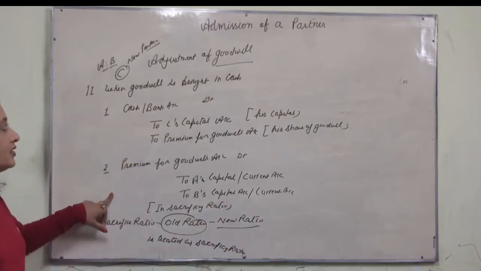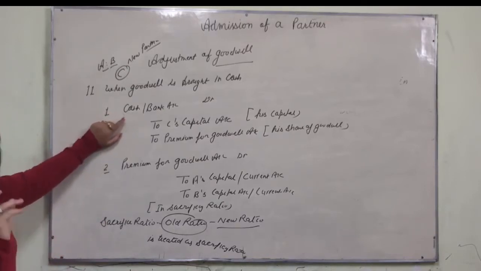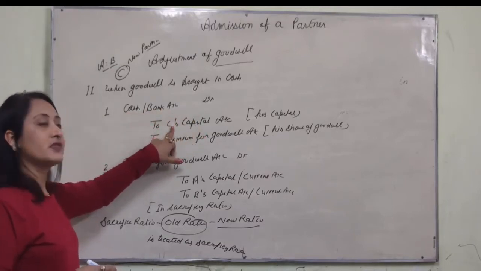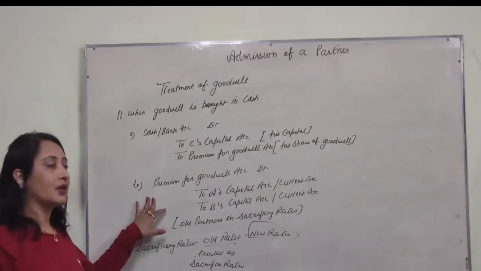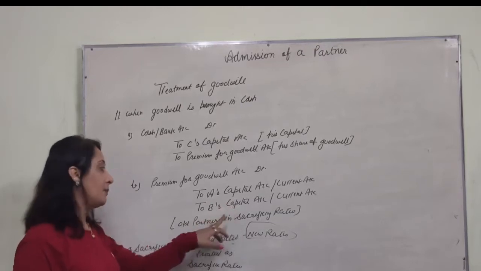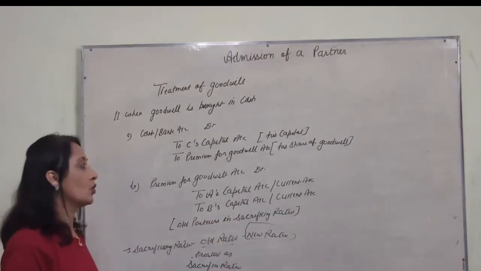It is the second case, when he brings his share of goodwill with capital. What will be the entry? Cash or bank account debited to C's, the new partner's, capital account and premium for goodwill. Premium for goodwill account debited to A's capital and B's capital. Goodwill is distributed in their sacrificing ratio.